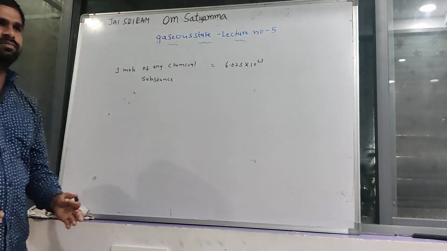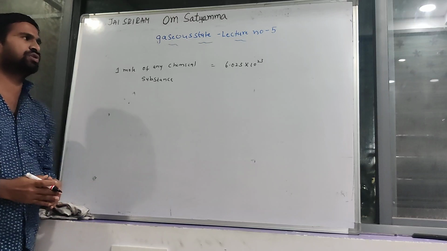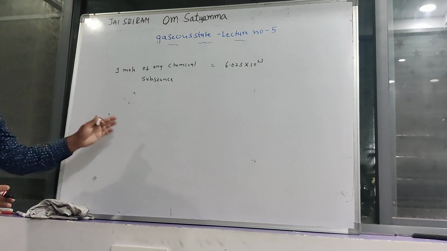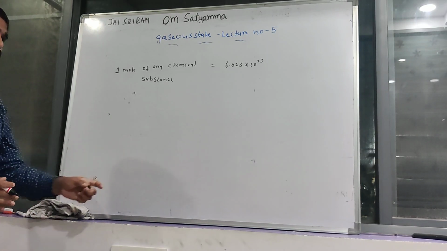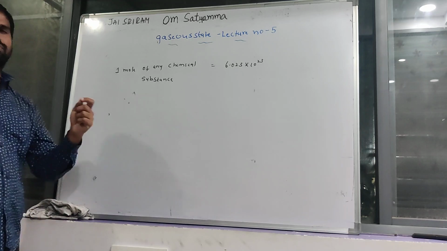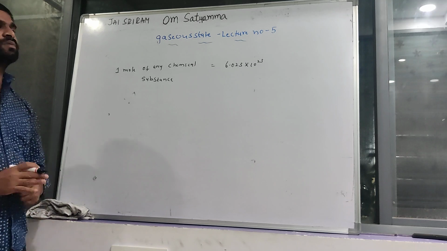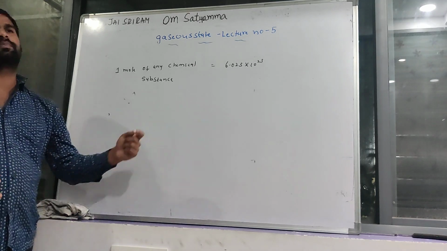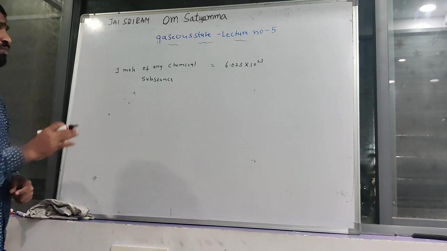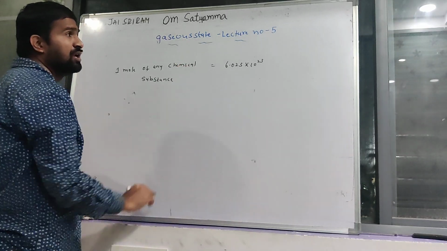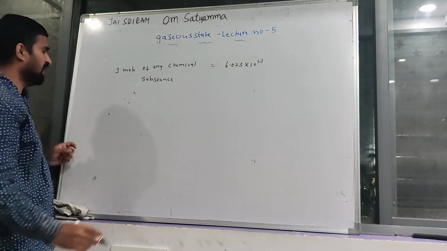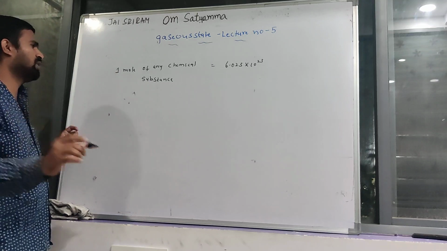You can take atoms: 6.023 × 10^23 atoms are present in 1 mole of a chemical substance. In terms of molecules, 6.023 × 10^23 molecules; in terms of compounds, 6.023 × 10^23 compounds. Whatever it may be.